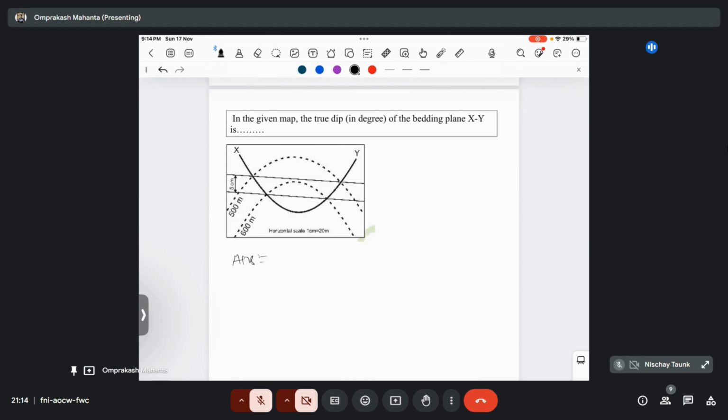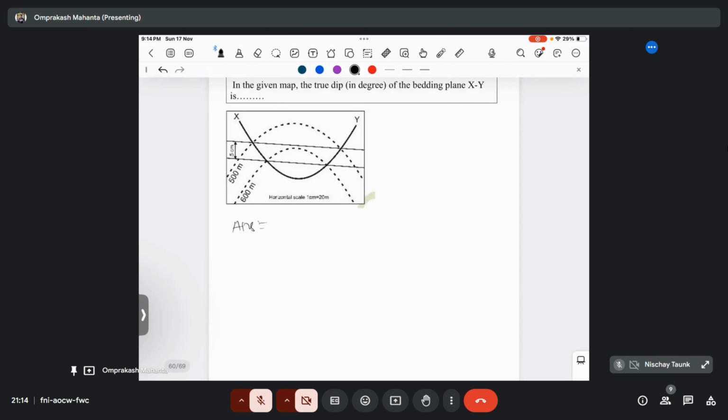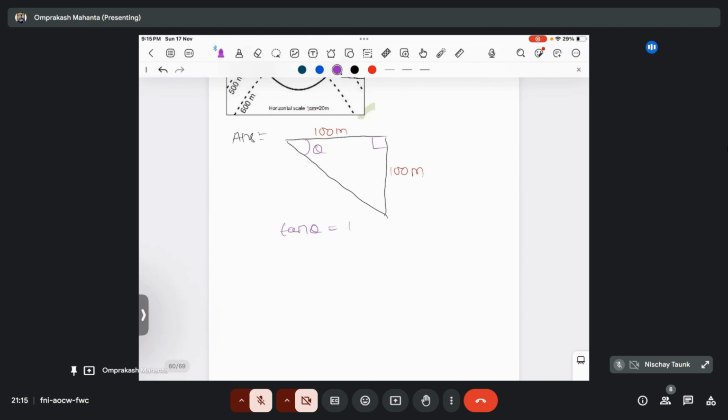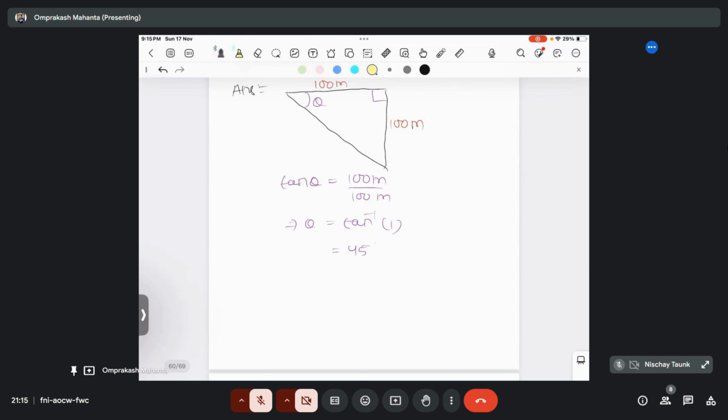In the given map, the true dip of the bedding plane XY is dash. Here the vertical distance is the contour interval, given as 100 meter. The aerial distance, that is the horizontal distance, is given as 5 centimeter, but the scale is 1 centimeter is 20 meter. That means 5 centimeter is 100 meter. To calculate theta, tan theta equals 100 meter divided by 100 meter. So theta is tan inverse 1, which is 45 degree. This will be the answer.